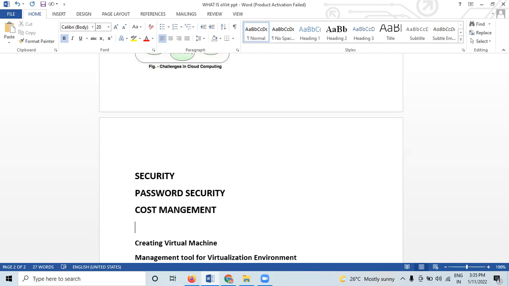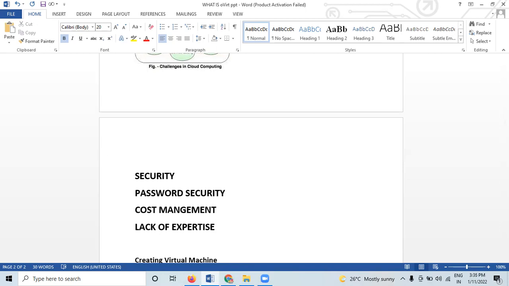So lack of expertise is also a challenge, lack of expertise. So here, with the increasing workload on cloud technology and continuously improving cloud tools, the management has become difficult.